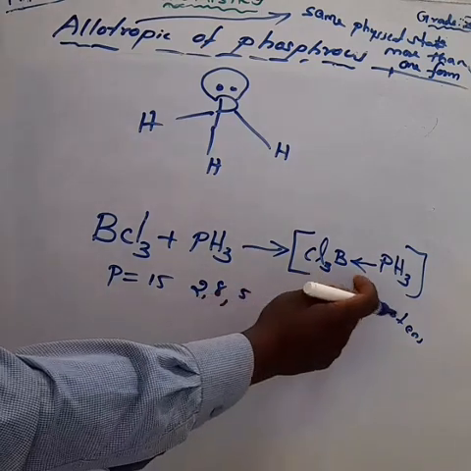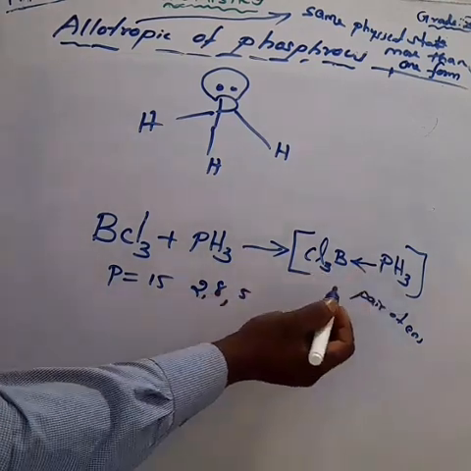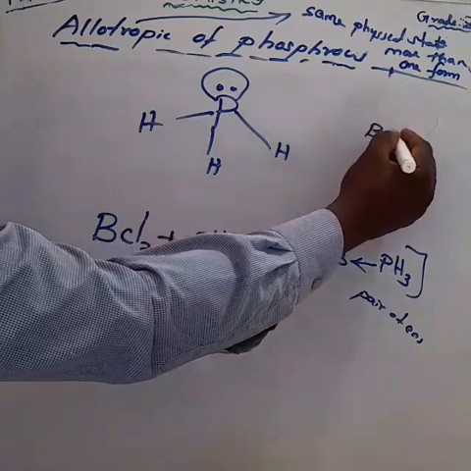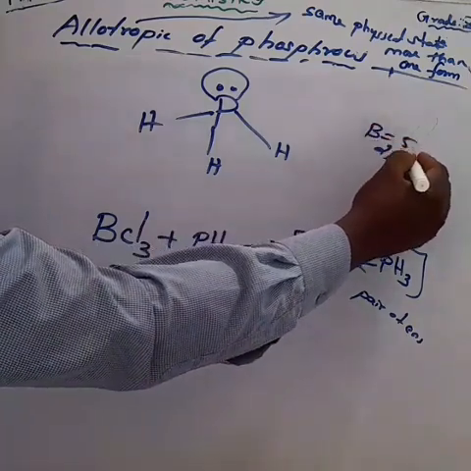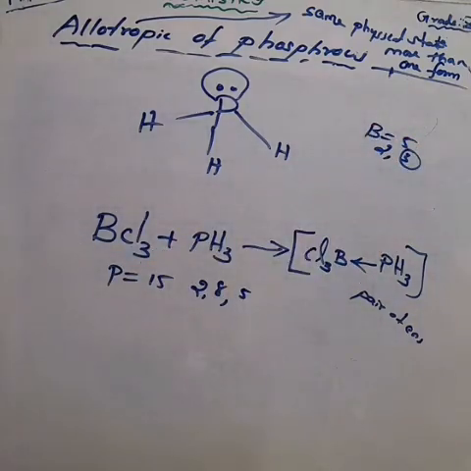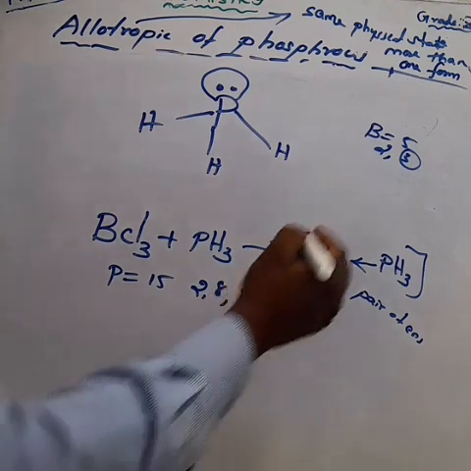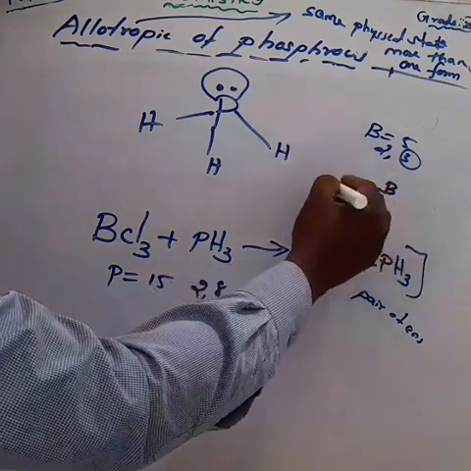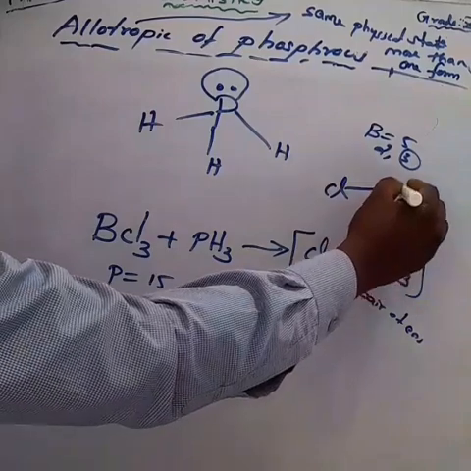BCl3 means boron trichloride. Boron, what is the formula? What is the atomic number of boron? Boron is equal to 5. In the first shell we can accommodate 2 electrons, in the second shell 3 electrons. So boron is bonded with 3 chlorine atoms. That is B, Cl, Cl, Cl.